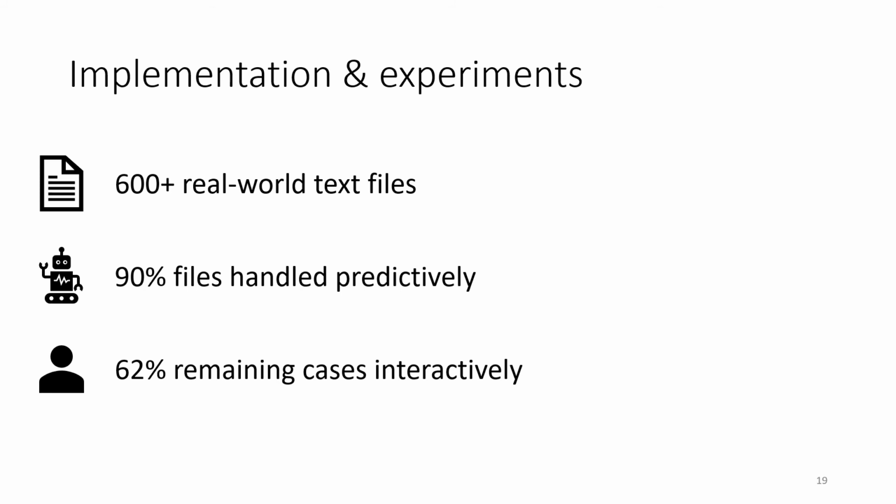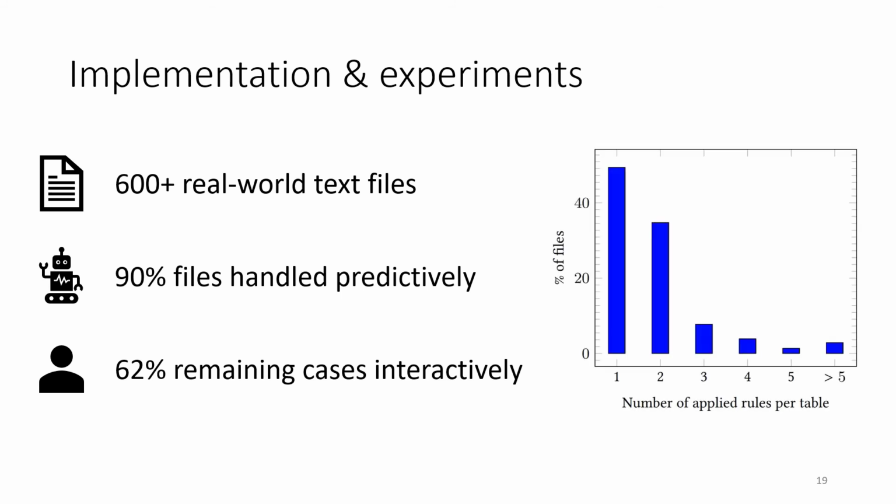The implementation could be further improved by plugging new rules and by making the rule inference more intelligent for the existing rules. Finally, in our evaluation, we found that 50% of real-world text files require application of more than one rule to extract the desired table, indicating that real-world files are often irregular and of mixed formats.